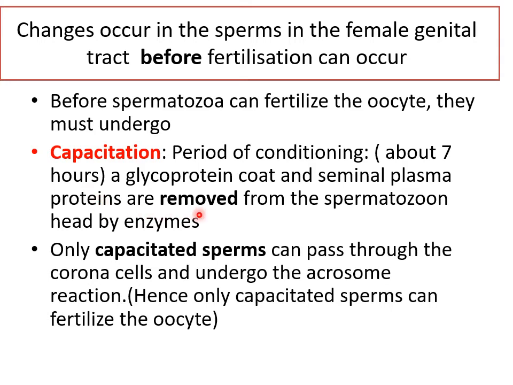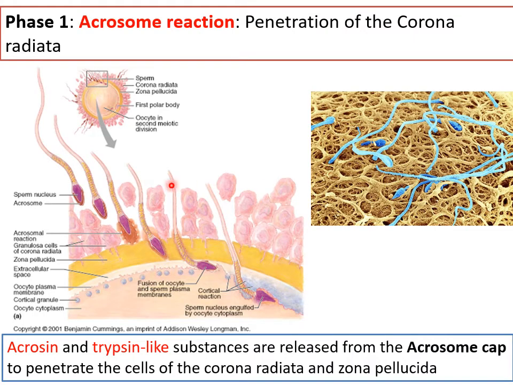These are removed from the coverings over the sperms by lysosomal digestive enzymes secreted in the uterine or cervical mucosa. Once this protein coat is dissolved, then that sperm is said to be capacitated. So only capacitated sperms can pass through the corona and further fertilize the oocyte. So let's understand what these terms are. Now, remember, capacitation has occurred in the female genital tract.